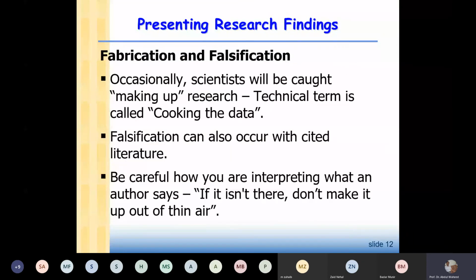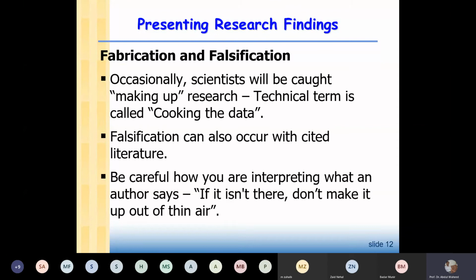Then there is also fabrication and falsification. Fabrication means that you are cooking the data, making up data, no? So if your results are not coming as per your expectation, and then you just change them.